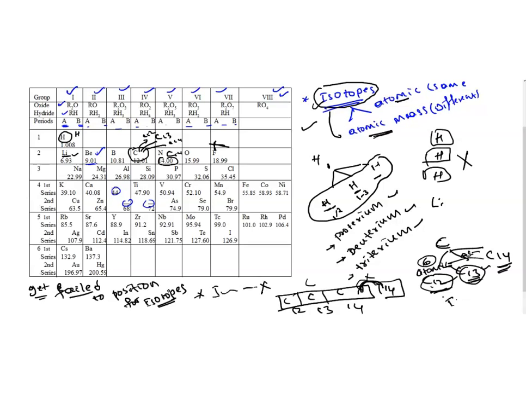I hope you understood the merits and demerits of the Mendeleev periodic table. Today we will stop here only. Tomorrow, in the next class, we will continue with the modern periodic table. Thank you for the day.